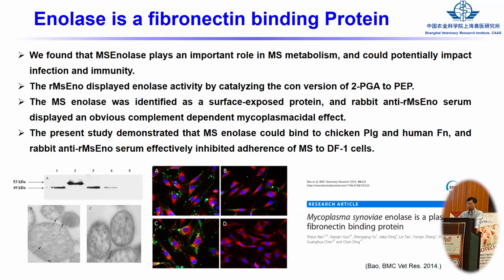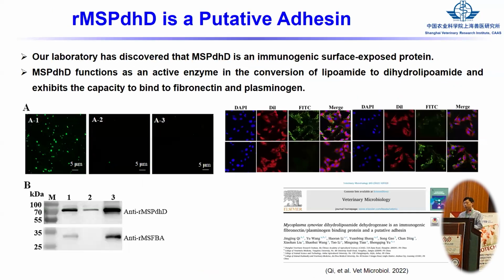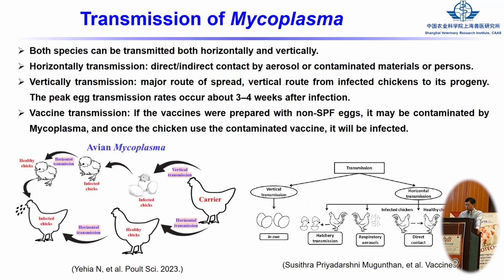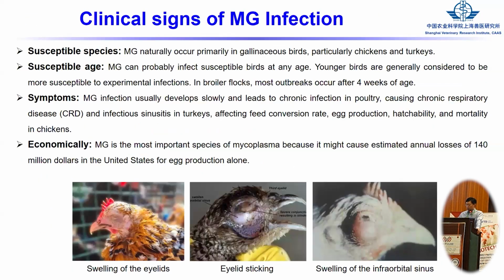For example, this shows you these three different proteins play important roles to adhere to the host cells. And for the transmission of the Mycoplasma, they can transmit from the hen to the egg, also vertical transfer. Also, this shows the clinical signs of the MG infection.